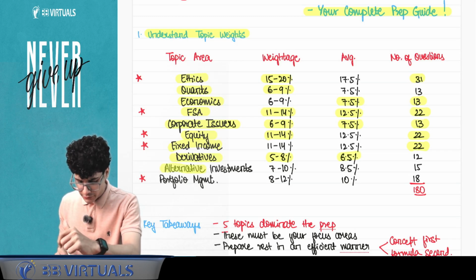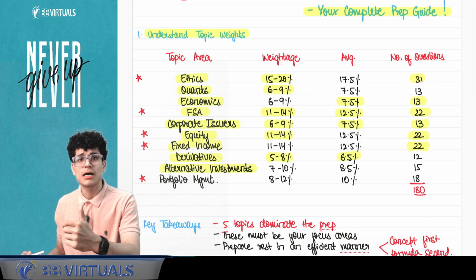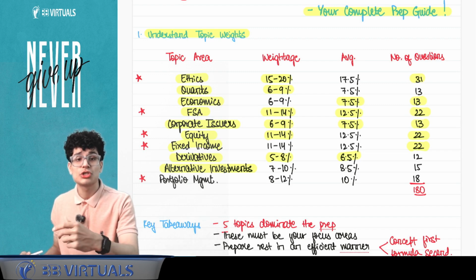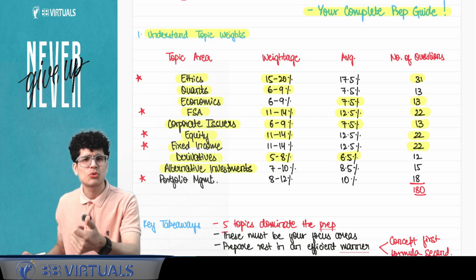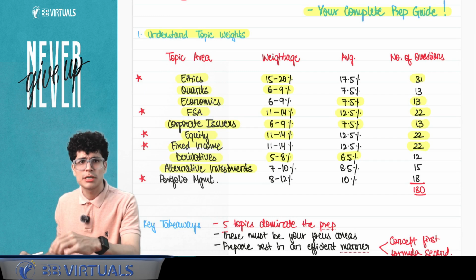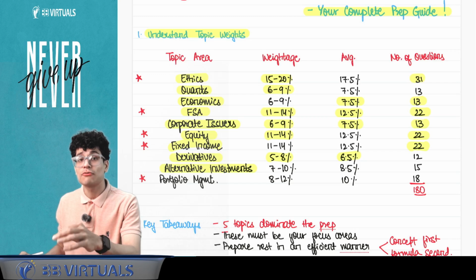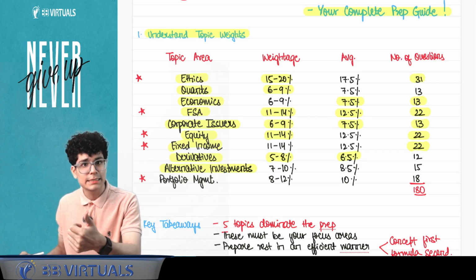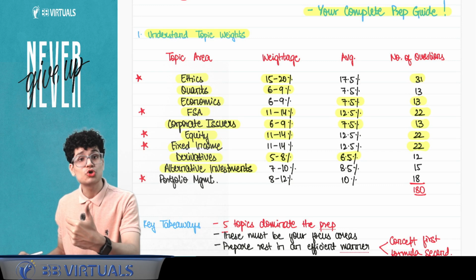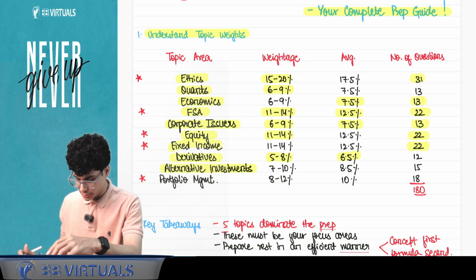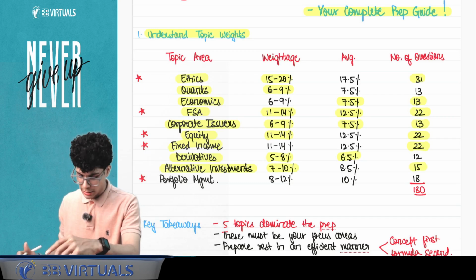Then comes alternate investments. Alternate investments are opportunities और avenues जहाँ पे हम invest कर सकते हैं other than equities और bonds. हमने सुना होता है कि equity shares हैं, bonds होते हैं, deposits होता है, but there is also another asset class by the name of alternate investments. जैसे real estate हो गया, जैसे commodities हो गया, उसमें भी we can invest and generate returns. So that also has about 7 to 8% of weightage, which boils down to about 15 questions in totality.